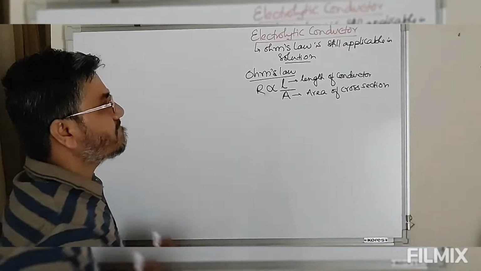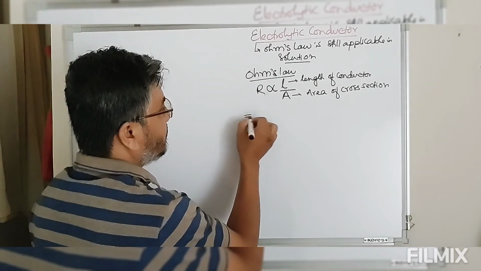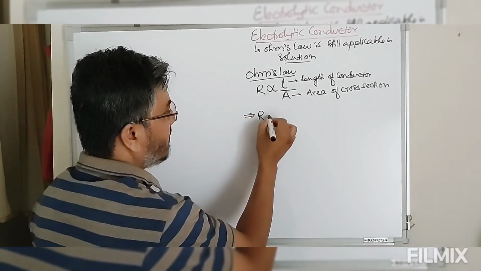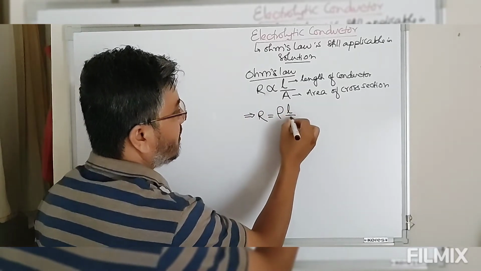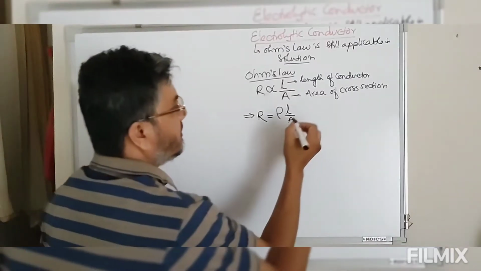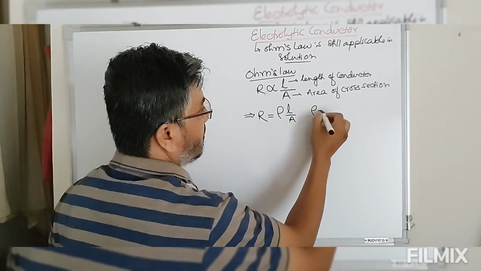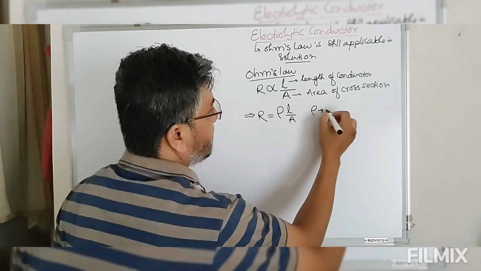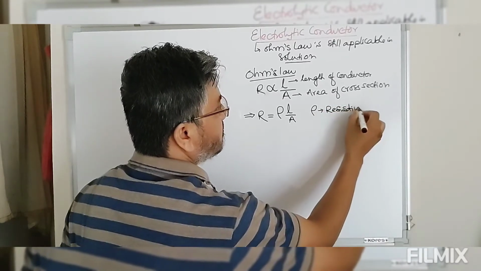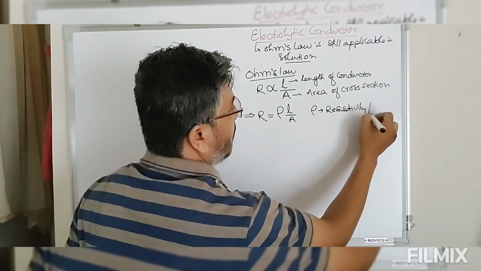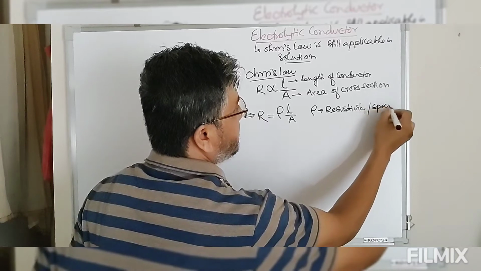So therefore, look at this. Remove this proportionality, and we have R equals some constant rho times l by A, and this rho is defined as resistivity or specific resistance.